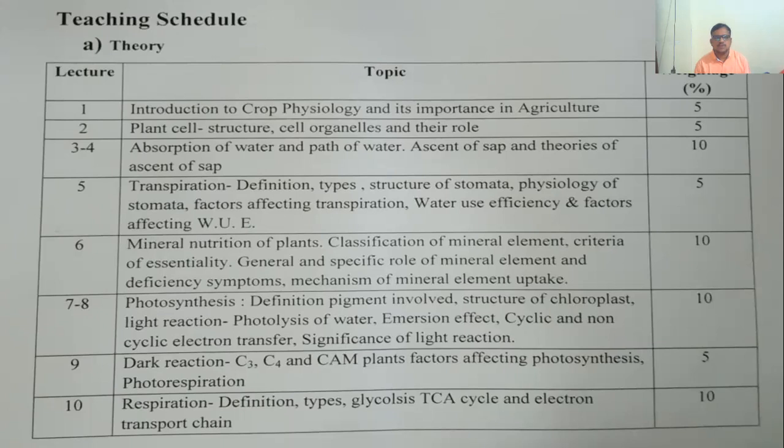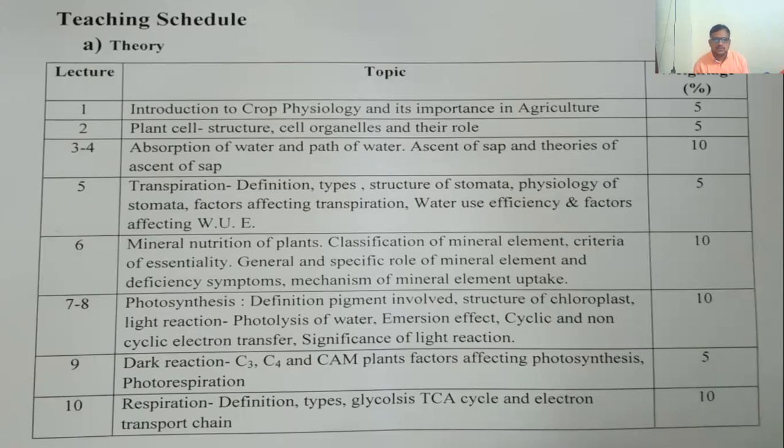Then plant cell structure, cell organelles and their role. In this, we will discuss the plant cell and the different organelles involved: mitochondria, chloroplast, Golgi apparatus, nucleus, cell wall, cell membrane. All these things we will cover in this second topic, and what their particular role in the cell is.